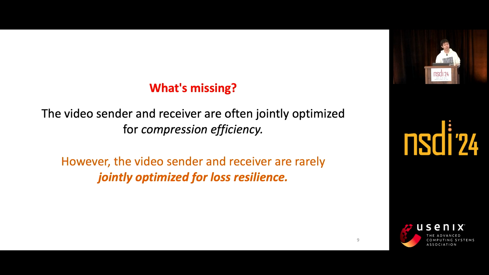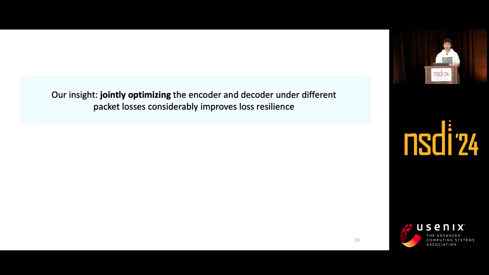What's really missing here? The key observation is that the video sender and receiver are often jointly optimized for compression efficiency. However, loss resilience is rarely jointly optimized on both sides. And this leads to our key insight: jointly optimizing the encoder and decoder on different packet losses can considerably improve the loss resilience.